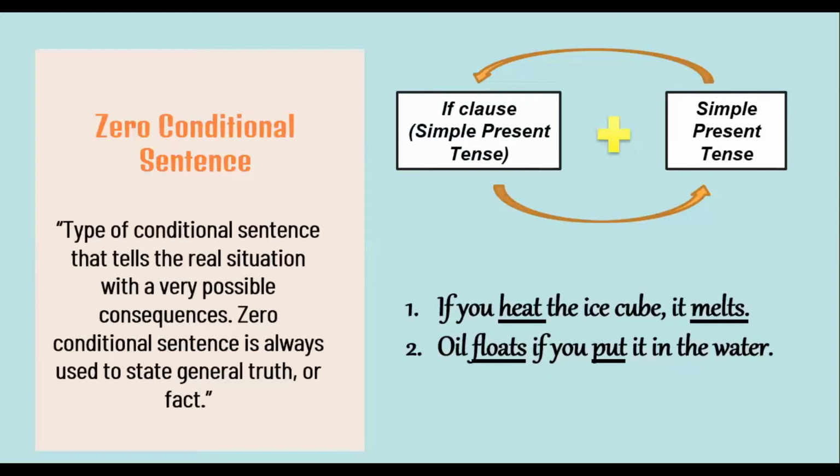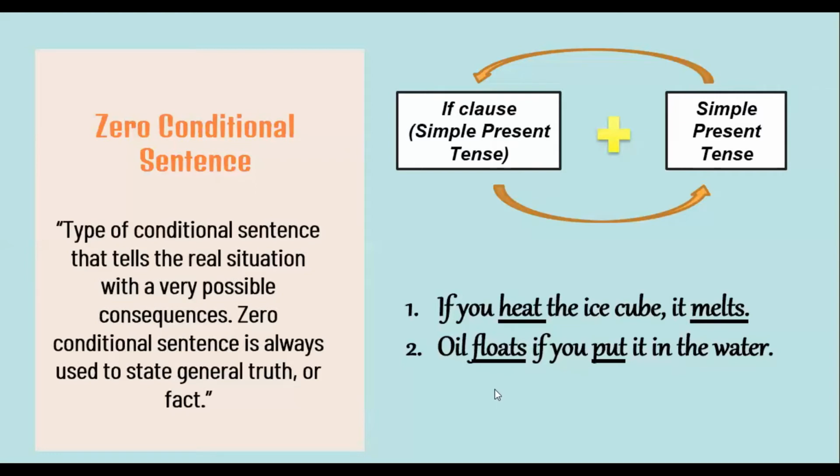Now, let's have a look at the examples. The first one is, if you hit the ice cube, it melts. So this is an example of zero conditional sentence because it talks about a fact, about the general truth. Because whenever you hit the ice cube, it melts. So this sentence uses simple present tense, and this is a kind of general truth.